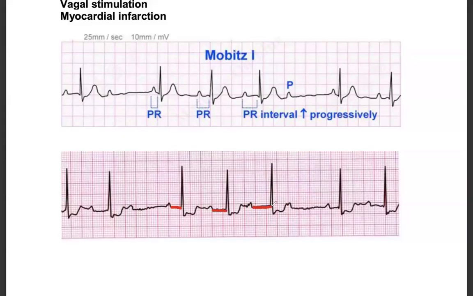In the next, it's more long, followed by, you see here, this is the T. You see the P has come early here. It's almost overlapping half of the T wave. And then there is a dropped beat here. Then again, the PR interval came to normal. Okay, this you should learn to recognize in an ECG. Very important.